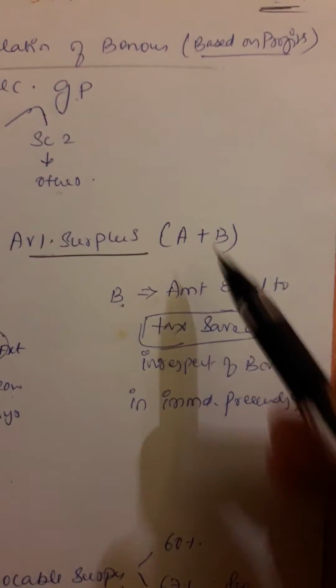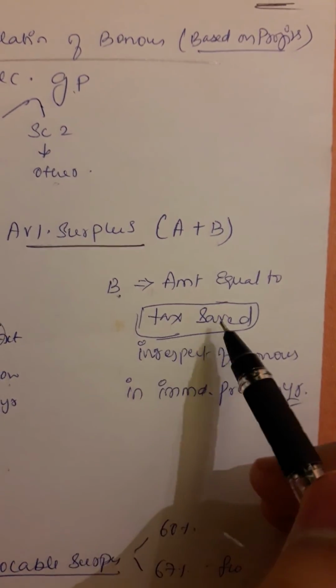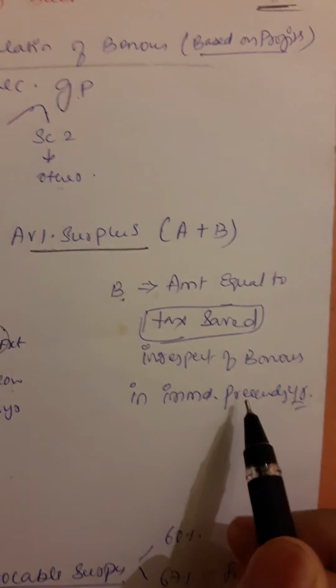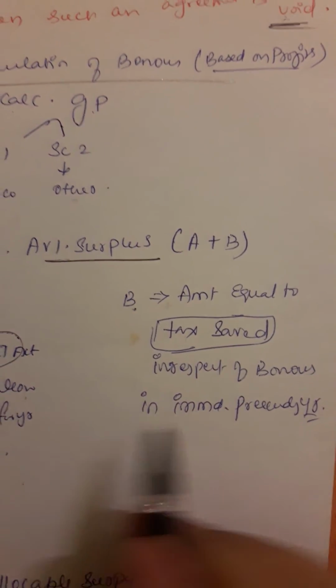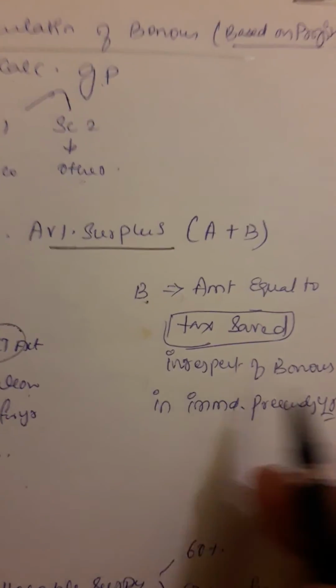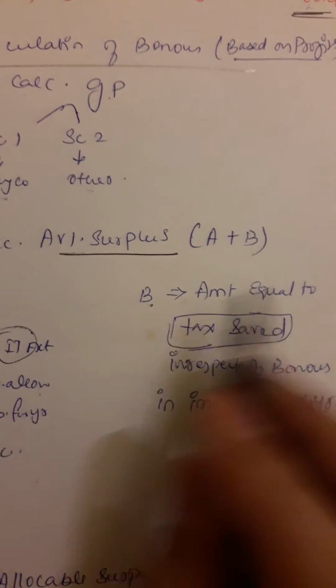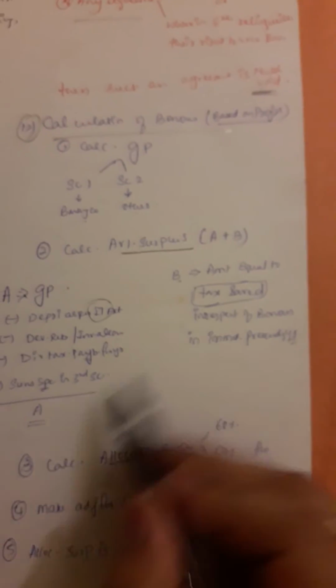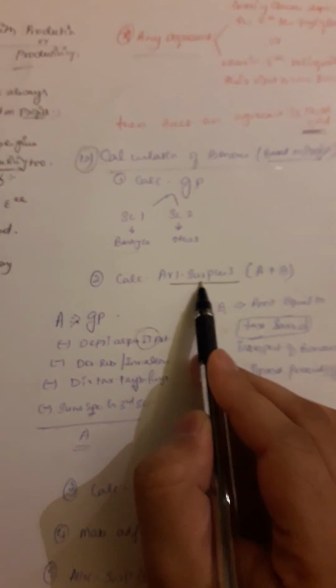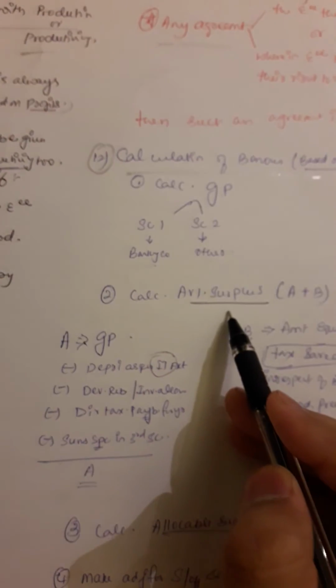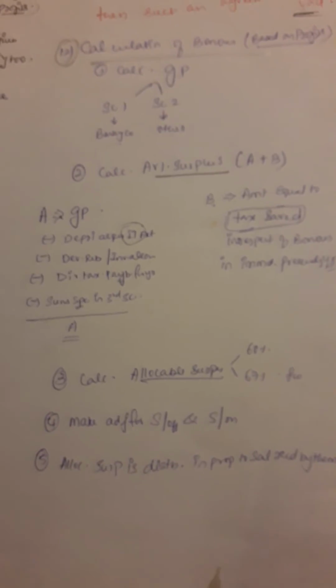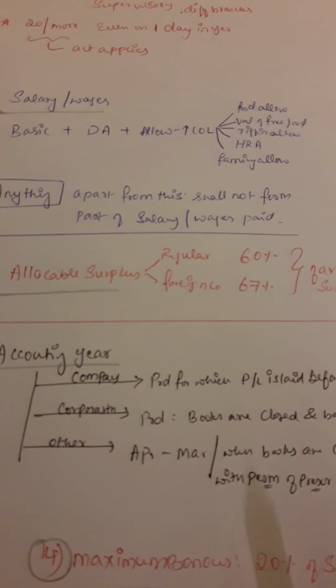Then we need to find B. What is B? An amount equal to the tax saved in respect of bonus in the immediate preceding previous year. If you have saved any tax with respect to bonus, then that will be added. So you add A and B, then you will find available surplus. First I told GP, then available surplus. Then what should you do? Allocable surplus. We had studied that here, right? What is allocable surplus? 60%, 67%, same thing.